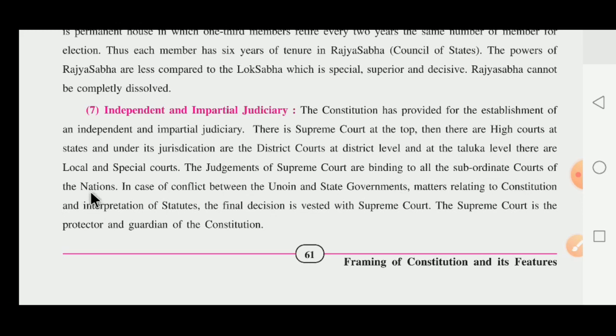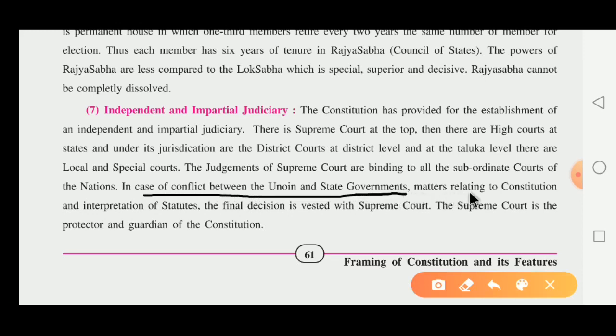Dear children, be careful: in case of any conflict between the union and state government, on matters relating to the constitution and the interpretation of statutes, the final decision is vested with the Supreme Court, and it is followed by the union government and the state government.